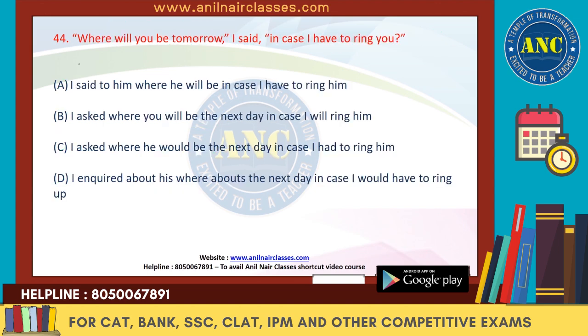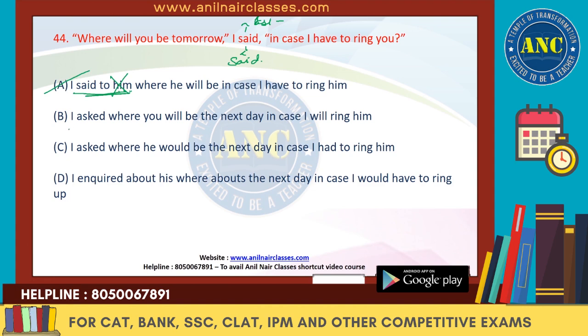Next one. Where will you be tomorrow? I said in case I have to ring you. So I said is there. Said is in the past tense, which means all the verbs will also change into the corresponding past. So where will you be tomorrow, in case I have to ring you. Either it could be said or it should be asked also. So it could be I said to where will you be, right? I said to him, that is not given, so we cannot have the object over here.